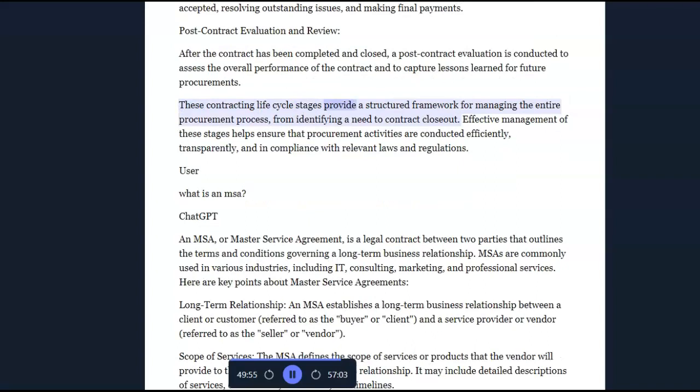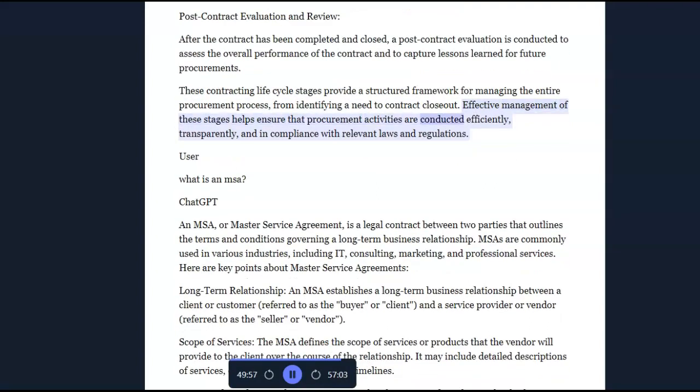These contracting lifecycle stages provide a structured framework for managing the entire procurement process, from identifying a need to contract closeout. Effective management of these stages helps ensure that procurement activities are conducted efficiently, transparently, and in compliance with relevant laws and regulations.